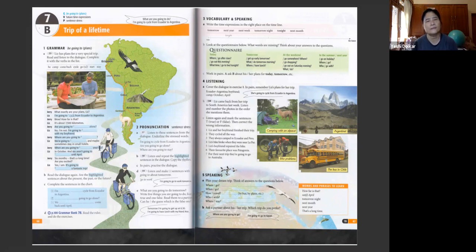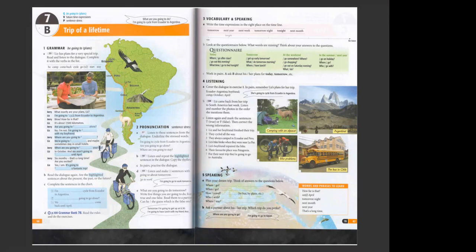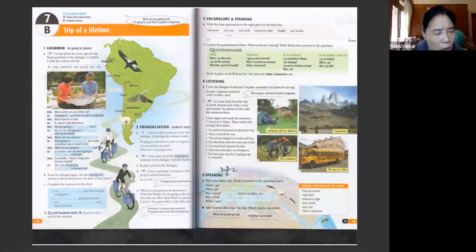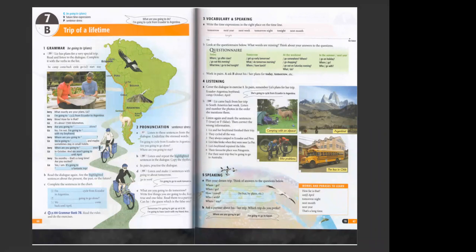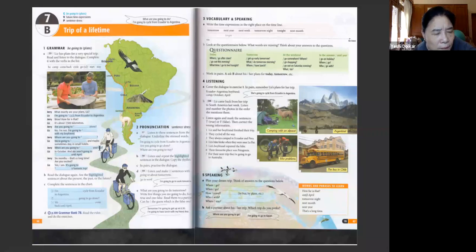Okay. Understood? Yes. All right. So we read this. Now, let's see if you can complete the sentences in the chart below. There's a little bit of an exercise there. Read the dialogue again.